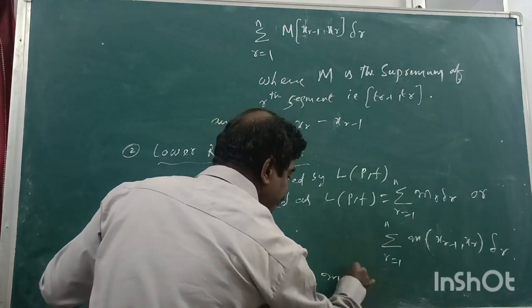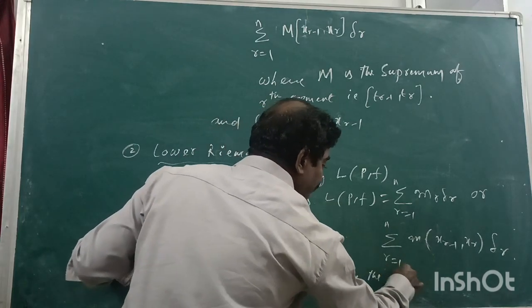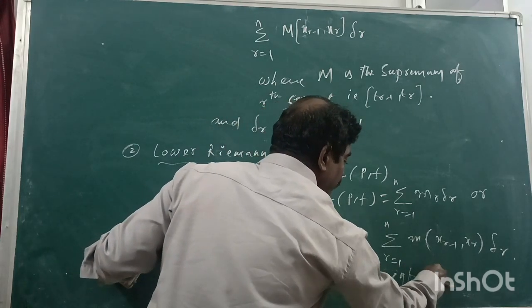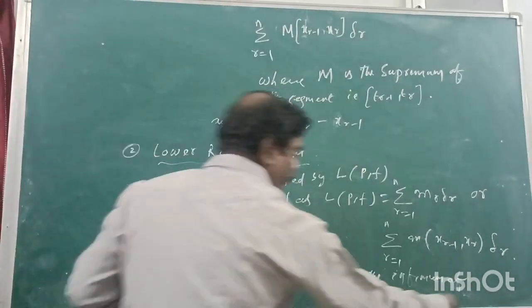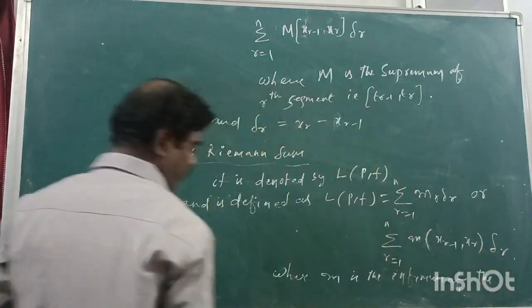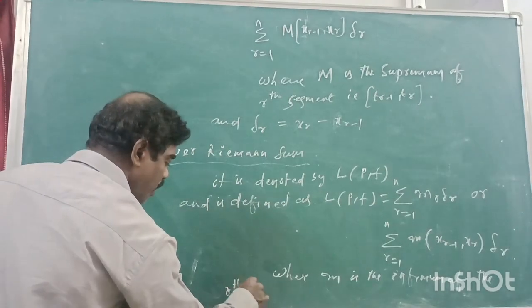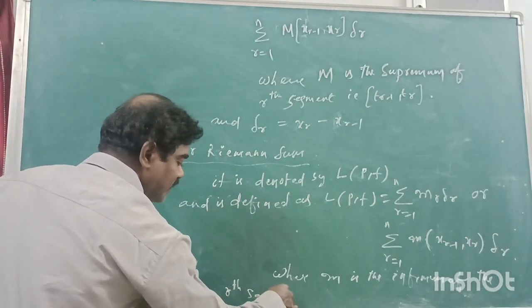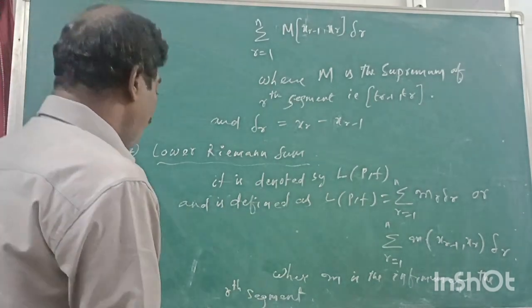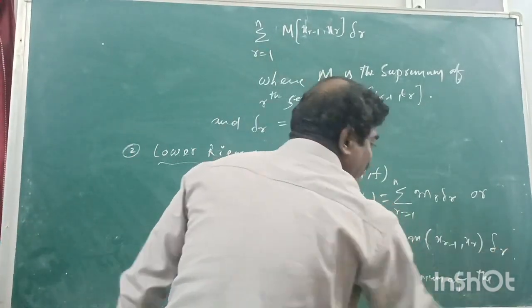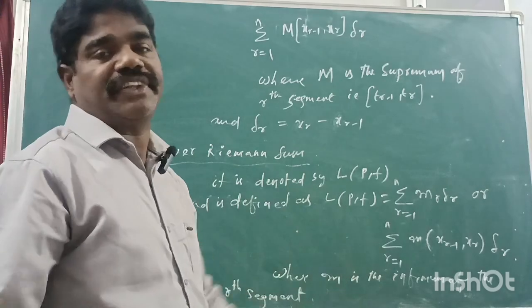Fine. Where small m is the infimum of the r-th segment. And you know delta_r is nothing but the length of the r-th segment.